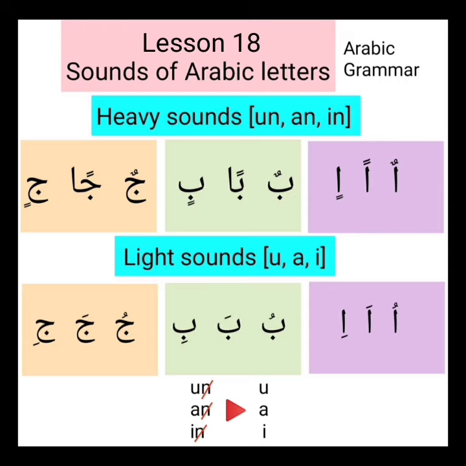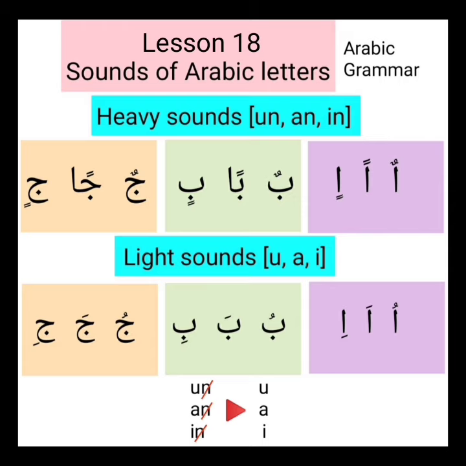For example, three heavy sounds of alif, un, an, in, three heavy sounds of ba, bun, ban, bin, three heavy sounds of jim, jun, jan, jin, and three light sounds of alif, u, a, e, three light sounds of ba, bu, ba, bi, three light sounds of jim, ju, ja, ji.